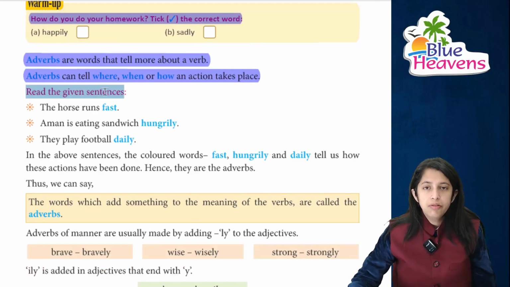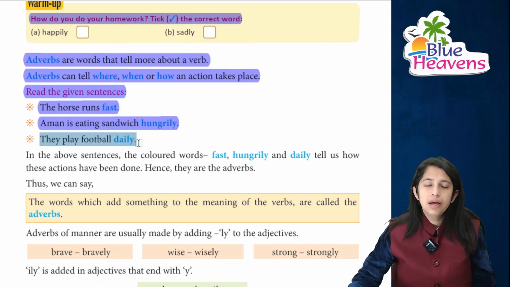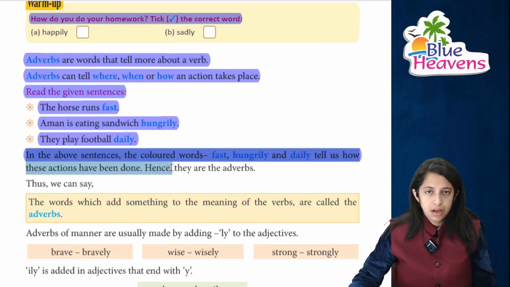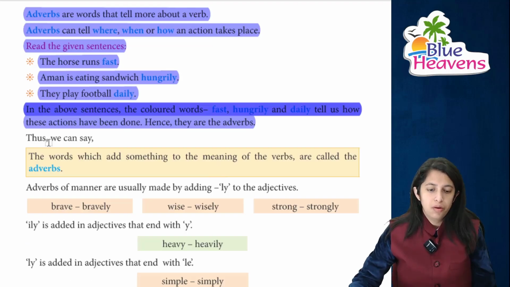So you just read the following sentences. The horse runs fast. The horse runs, but how does it run? Fast. Aman is eating a sandwich hungrily. Aman is eating the sandwich in a very hungry way. They play football daily. They play football, but daily. This daily is an adverb. So in the above sentences the colored words, like fast, hungrily, daily, tell us how these actions have been done, and hence they are adverbs, right?